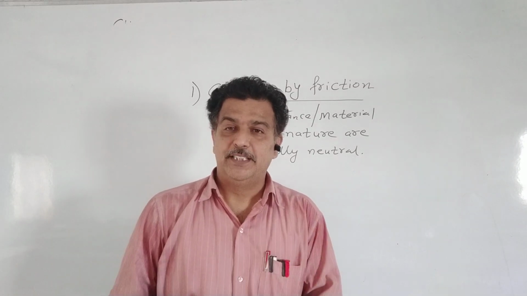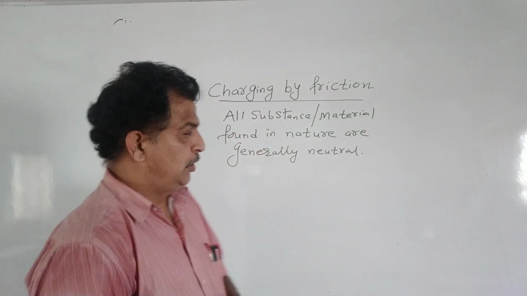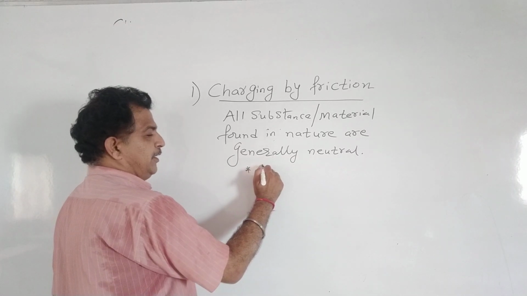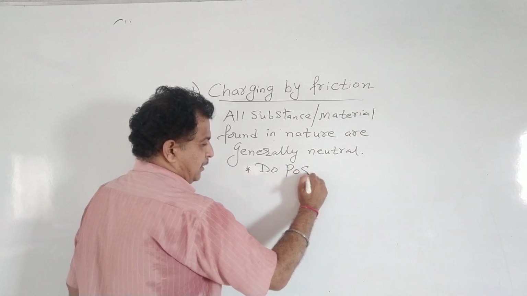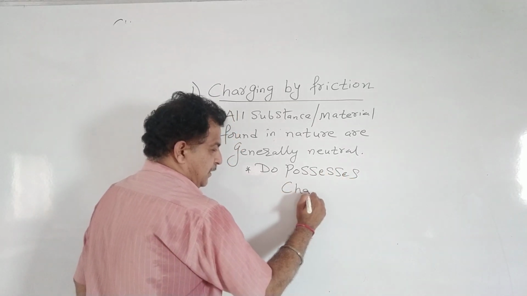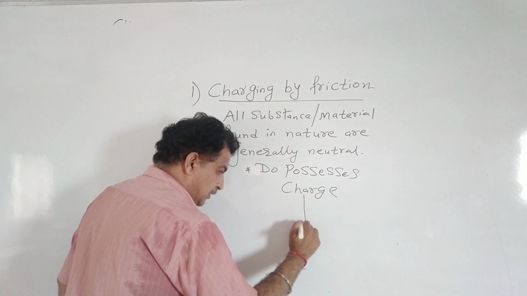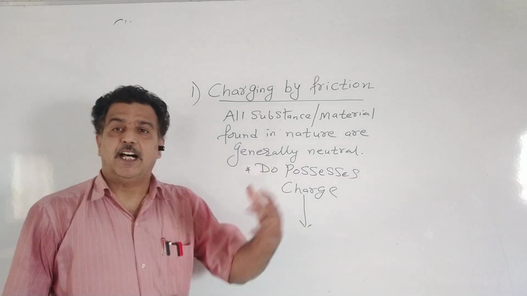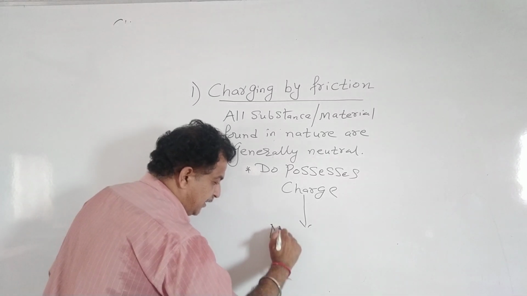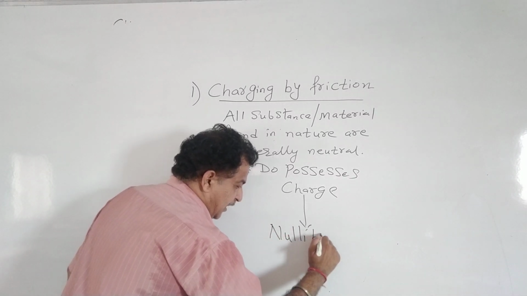Now it does not mean they do not possess charge. All the substances or materials do possess charges, but the charges are in such a way that they nullify each other.